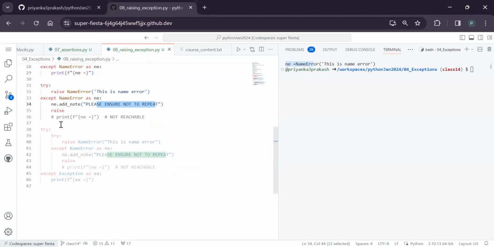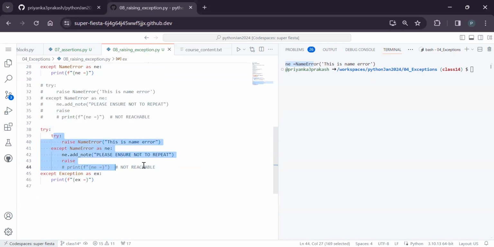So in this case, what I'm trying to do is handle that exception, which I'm raising a second time. Generally, we use raise only in the try block, right? If you use it in the except block or somewhere else, we need to handle it with one more exception. Did you see here? An exception handled in another exception, in another try block. This is a different type of working.